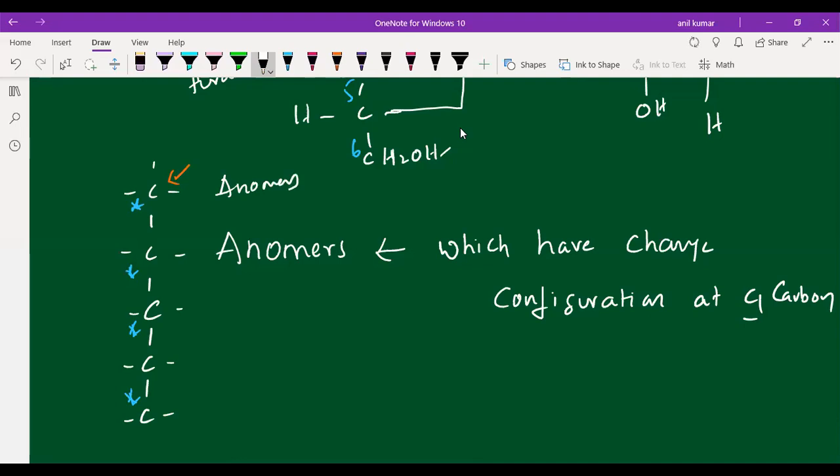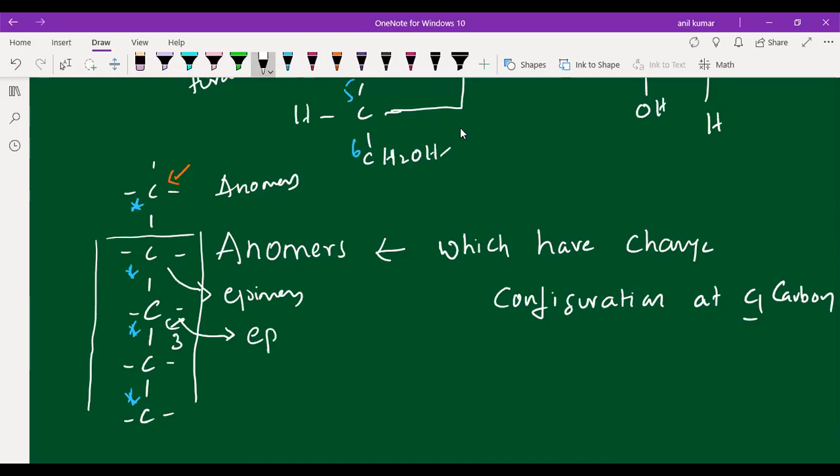Now, if the configuration is changed at any carbon other than the first carbon, say at the second carbon or third carbon, we call this epimers. If the configuration is changed at the second carbon, this is C2 epimers. If it is changed at the third carbon, we call this C3 epimers.